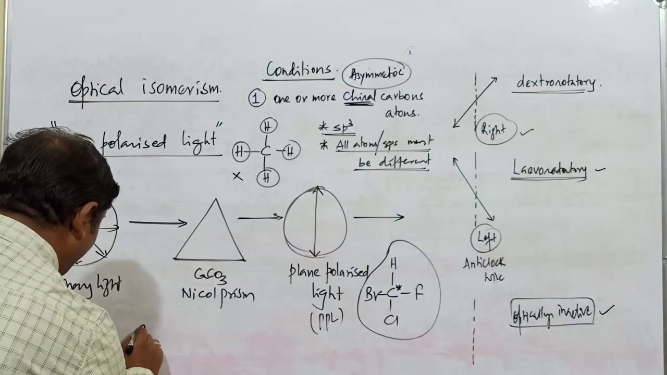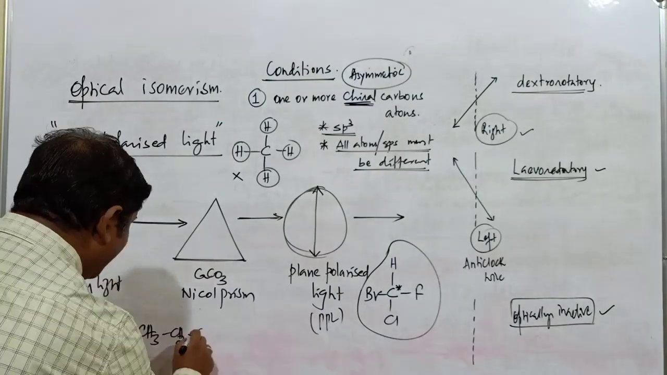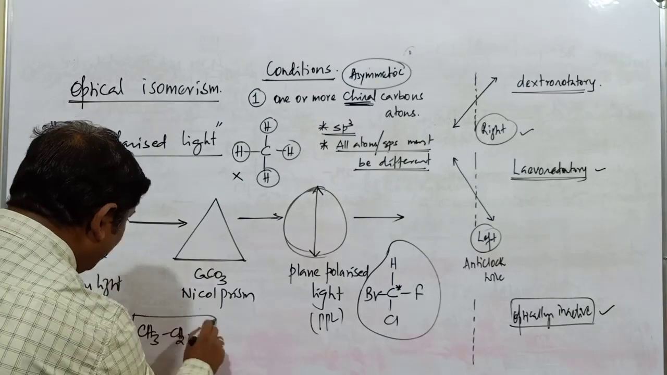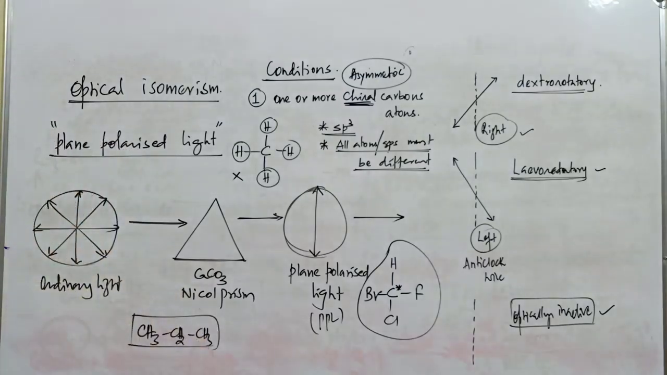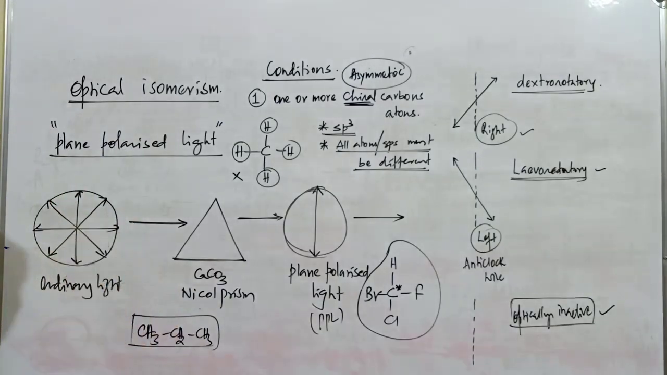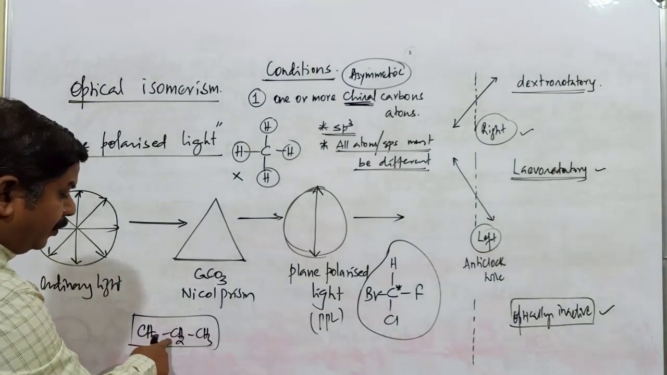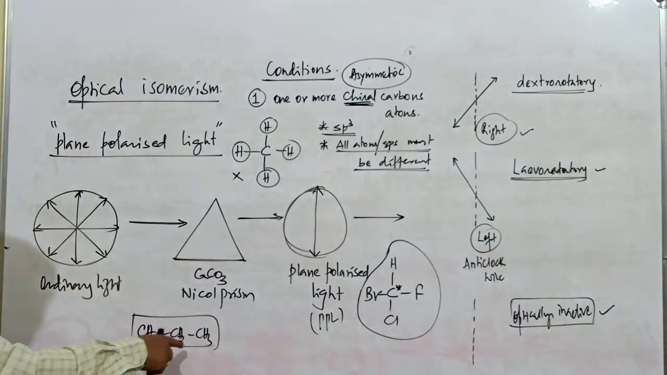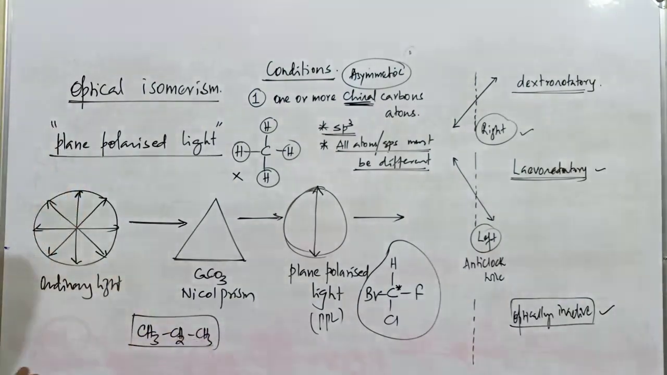If I take another compound, CH3, CH2, CH3, it's a molecule of propane. What's the total number of carbon atoms here? Three. Out of three, how many are chiral? No carbon atom is going to be chiral, because this one is connected to three hydrogen atoms, this one is bonded to two hydrogen atoms, and this one is also bonded to three similar hydrogen atoms. It's not a chiral molecule.